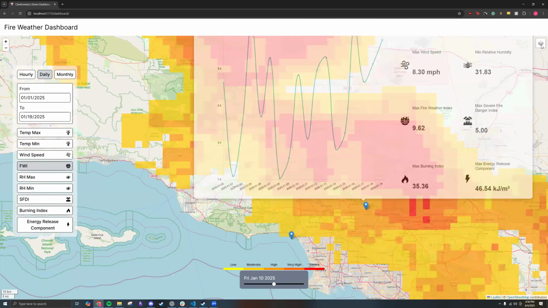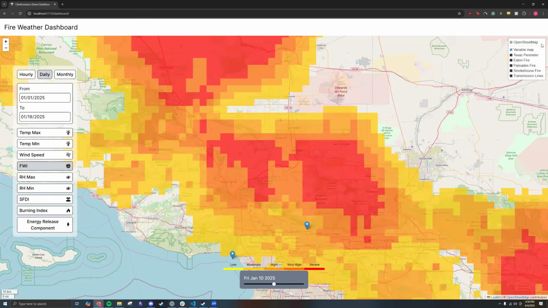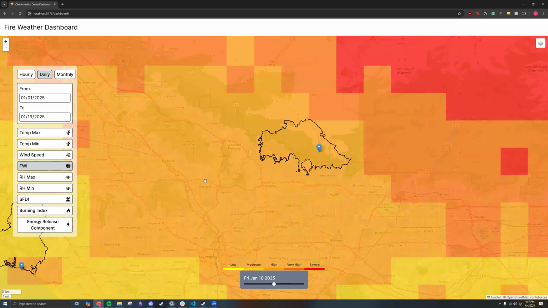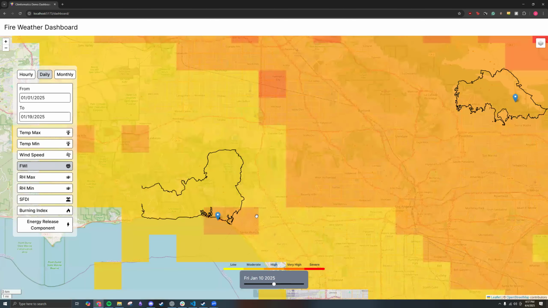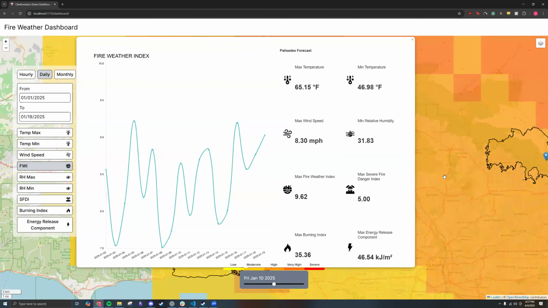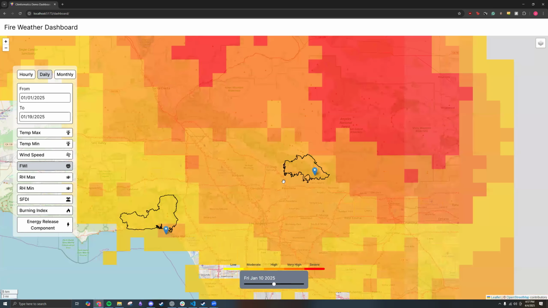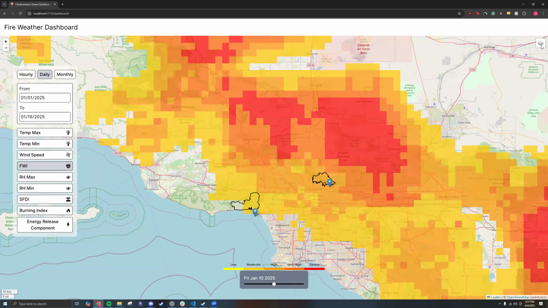On the top right here, we have our layer selector. This allows you to look at different things. Here, we can have perimeter outlines for Eden and Palisade fires. Cool, so these are the burned areas of these locations. And just to showcase, I'd like to look at the Palisades area, and we can see how the graph changes for that specific area, and we have different levels for all the variables that we offer. Cool. Now, let's go back to the tile selector.